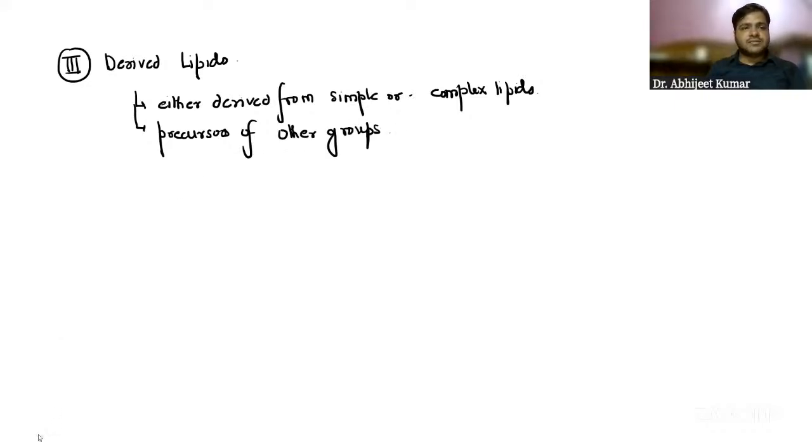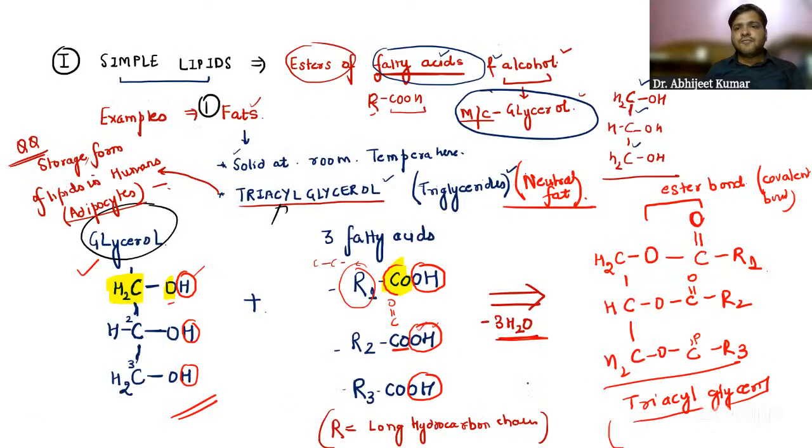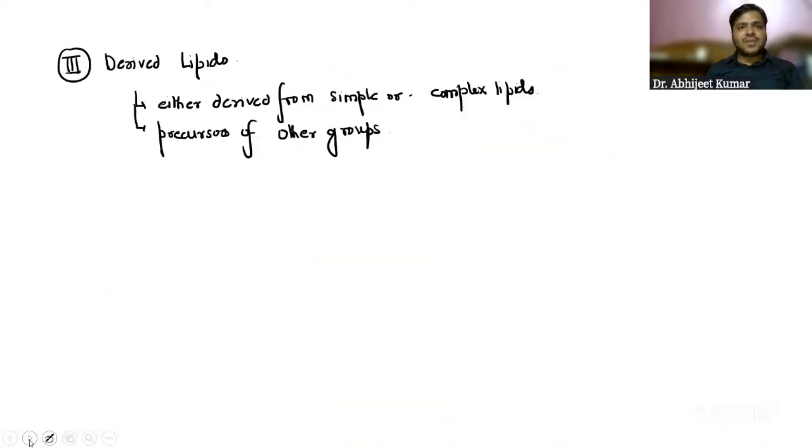For example, guys, you already know we have formed this triacylglycerol, right? Now, if I want to break this triacylglycerol, it is done with the help of an enzyme called lipase.